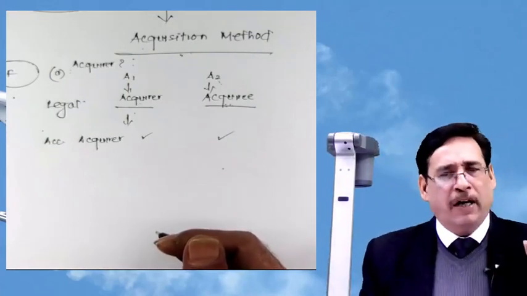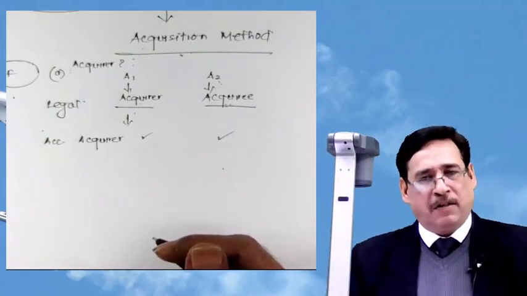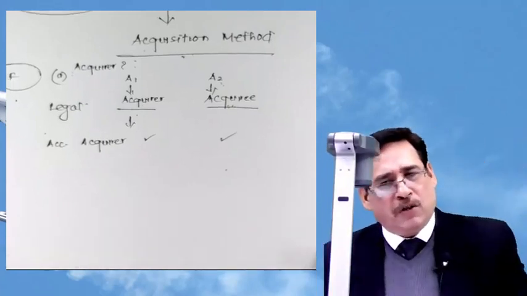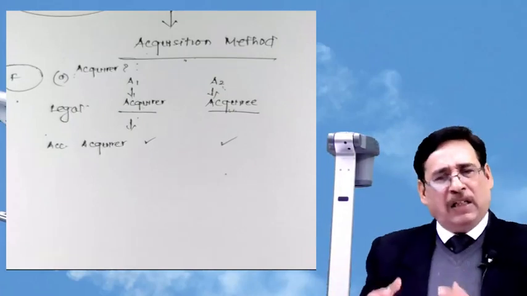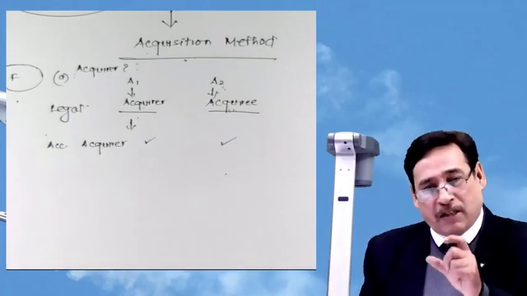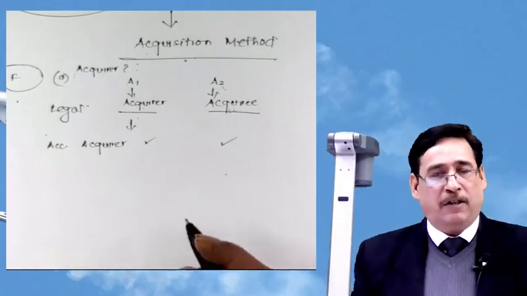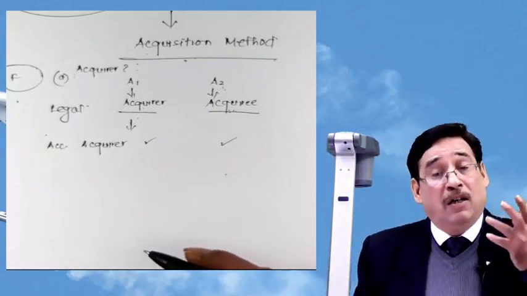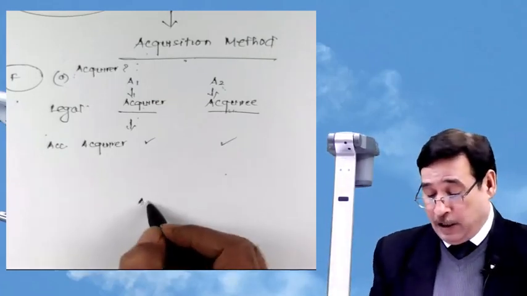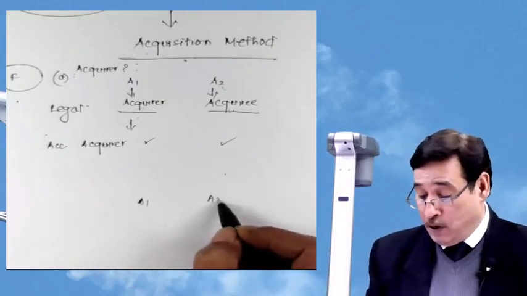So as far as the practical part is concerned, you need not stretch your thoughts much. Only thing is that there are some case study questions where the question will ask you to identify the acquirer. Such a possibility may happen. For example, let us say A1 acquires A2.